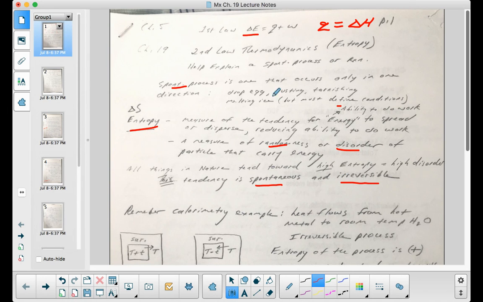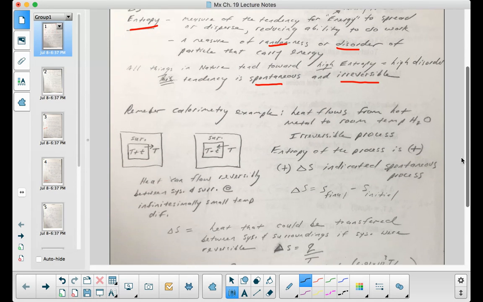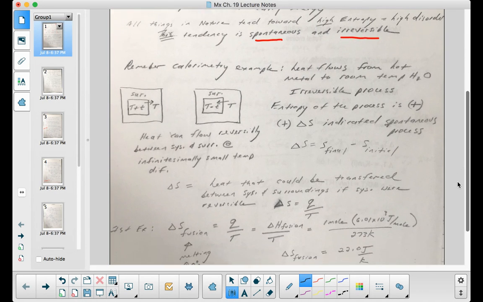So if we remember the calorimetry example that we did, we're going to try and look at how entropy is measured in terms of heat flow, because that's really the only measurement that you can reasonably make, because it's hard to measure how disordered particles are.